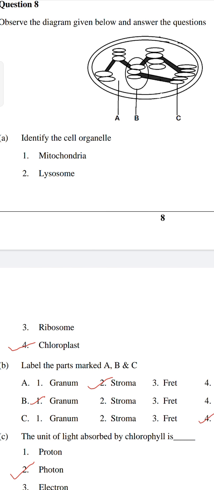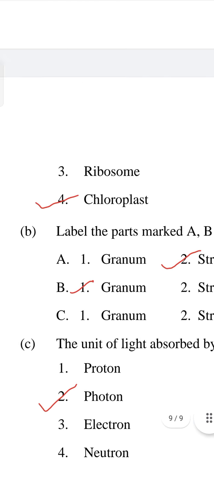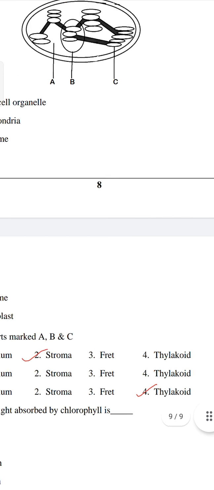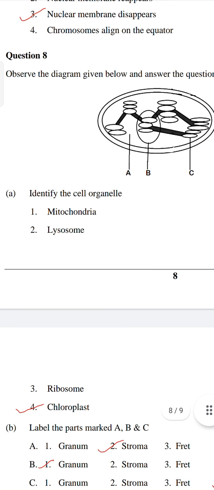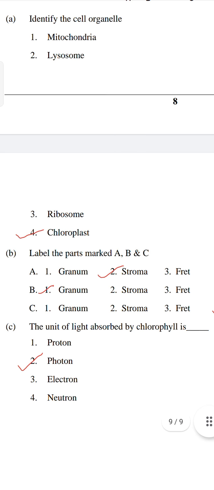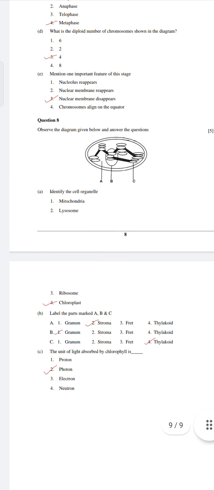Label the parts marked A, B, C. A is stroma, B is granum, and C is thylakoid. Now, the unit of light absorbed by the chlorophyll; we have to identify it. The answer is B, photon. So we have completed the paper.